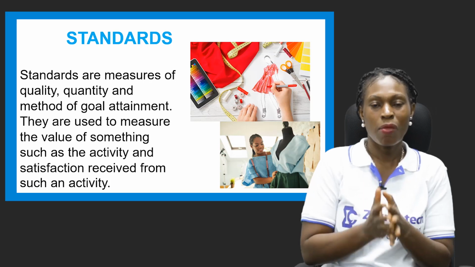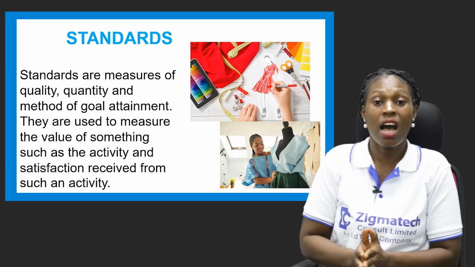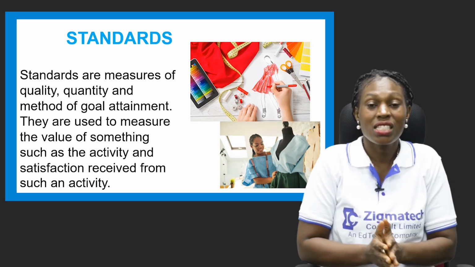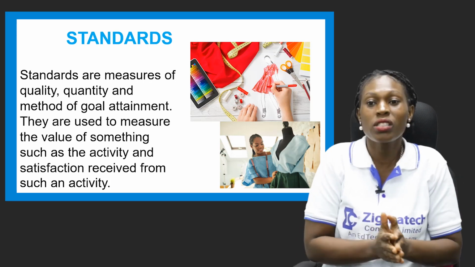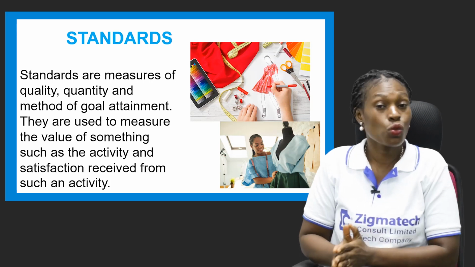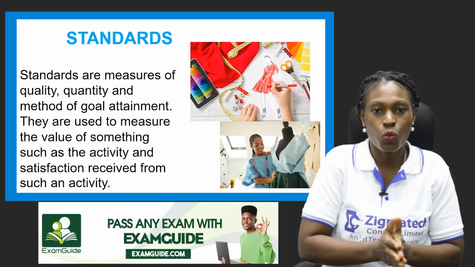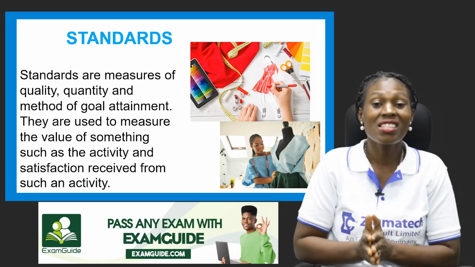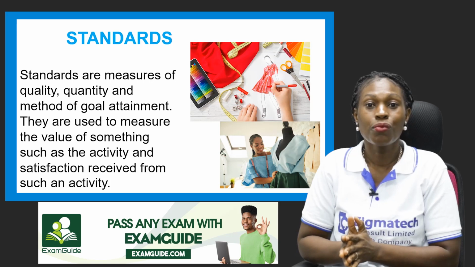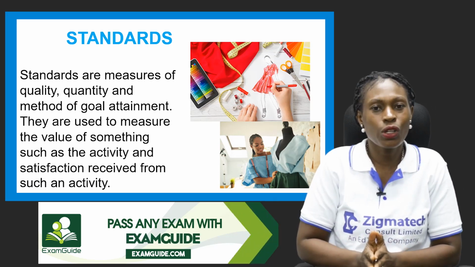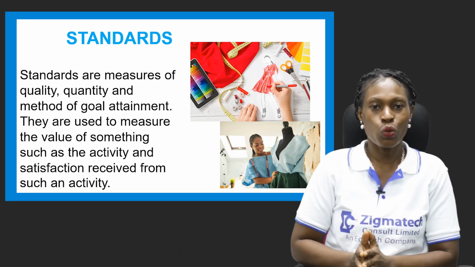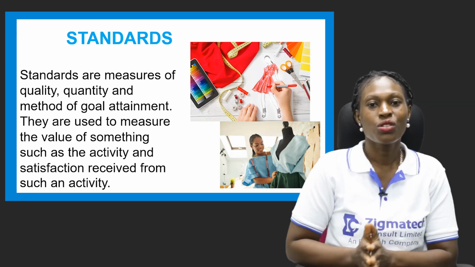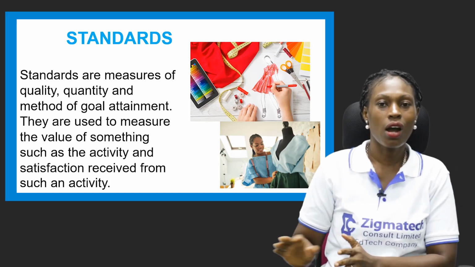Now, this is my standard. This is what I want to do, and this is how I'm going to do it. This is what I accept. This is what I don't accept. This is how much quality I want. This is the quantity I want. And all of these things will help you carry out your goals. Now, if you don't set standards that measure quality or quantity, then you're not ready to let your goals run, because your standards will determine how you are able to achieve your goals.